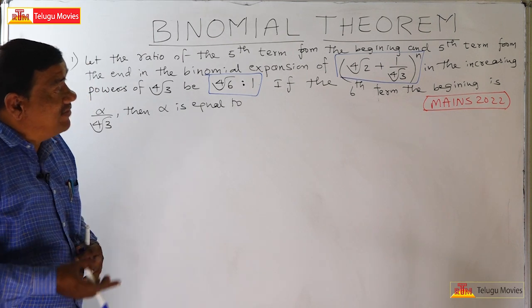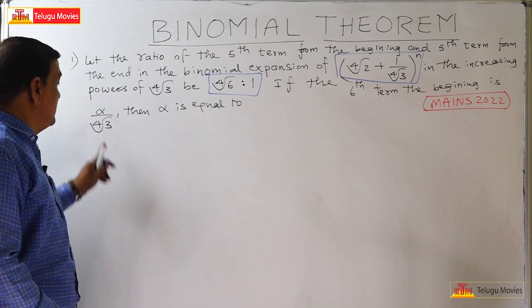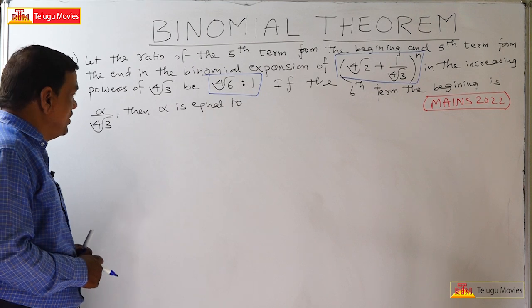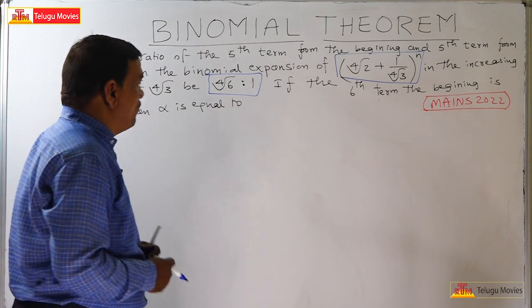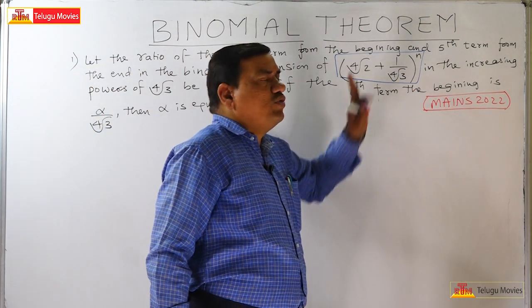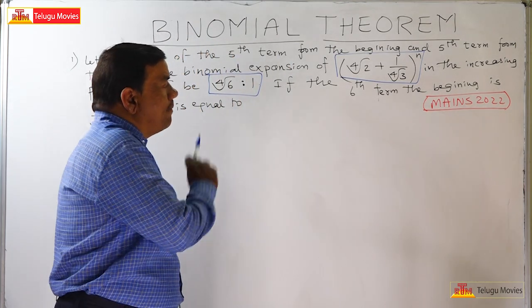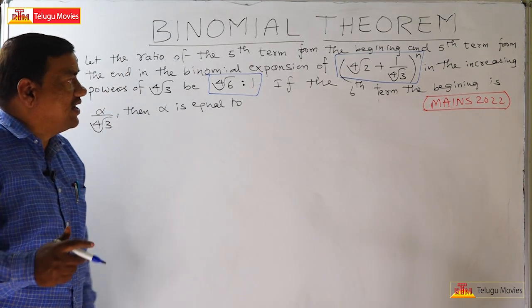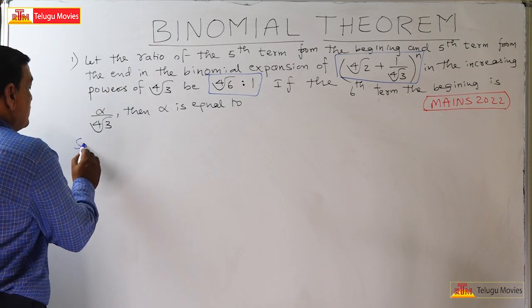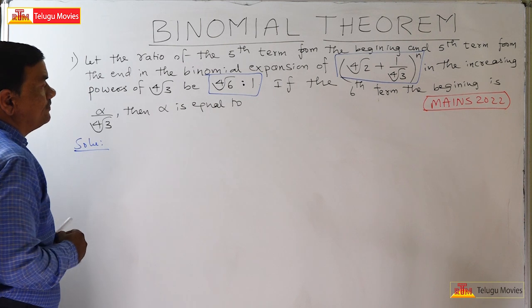If the sixth term from the beginning is alpha by fourth root of 3, then what is alpha? Anyhow, we have to find out n, that is the index of the binomial. So, I am explaining the solution.